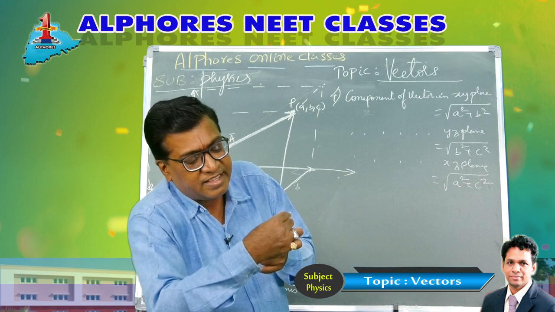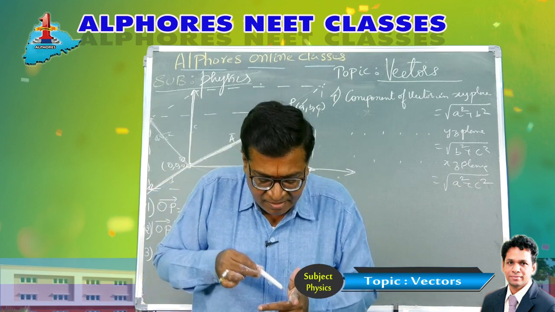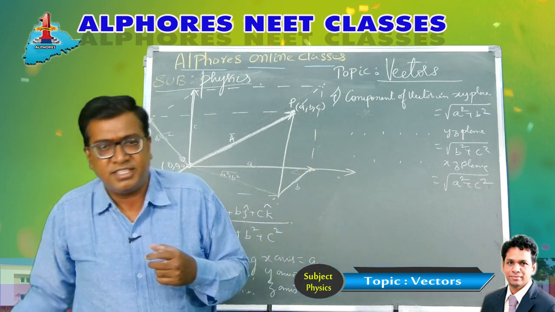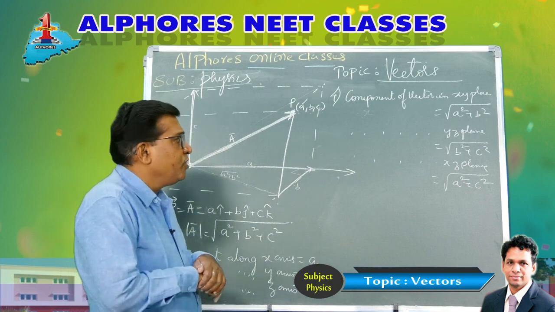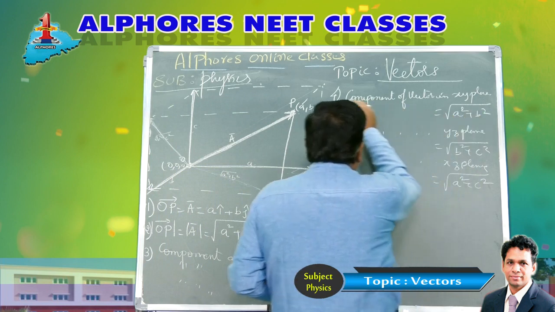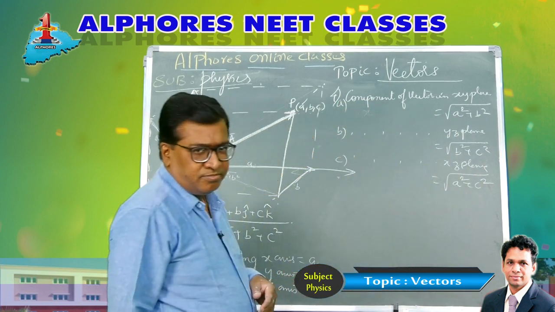In the YZ plane, it will be like this, B square plus C square. In the ZX plane, it will be like this. So that way you have to imagine. It is based on pure imagination, you have to make out. I cannot show the picture on a 2D plane like this, okay. So this is the component in the XY plane, first one, then the component in the YZ plane, and the component in the ZX plane.